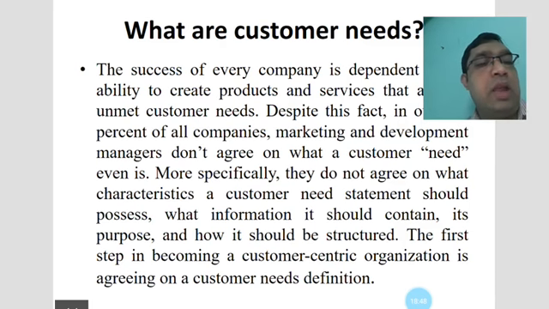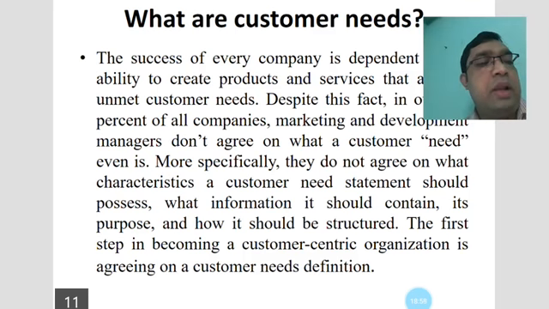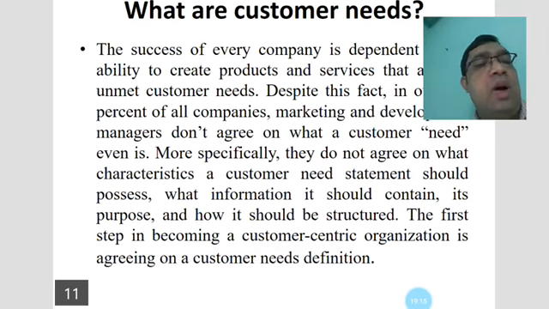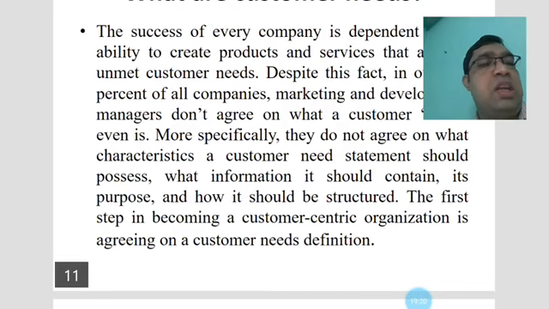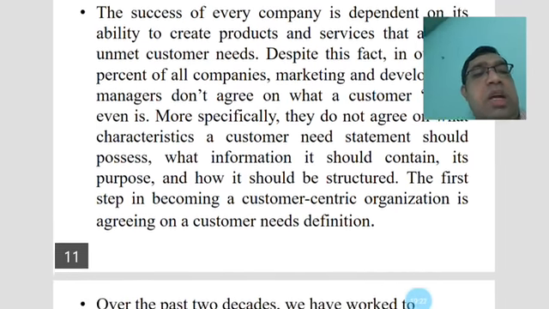The first step in becoming a customer centric organization is agreeing on a customer needs definition. Basically, this concentrates on what customers want and what their needs are, and the first step in becoming a customer centric organization is agreeing on a customer's needs definition.